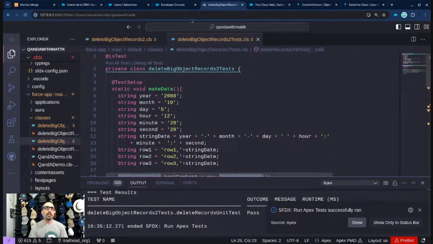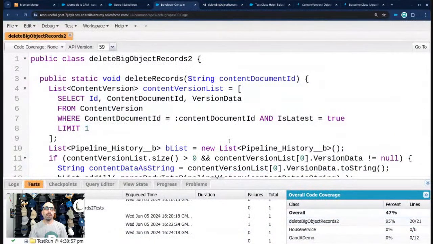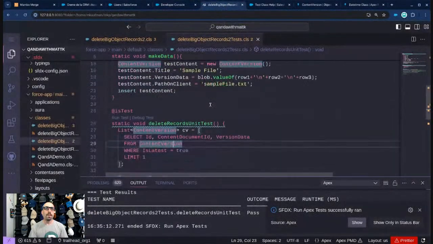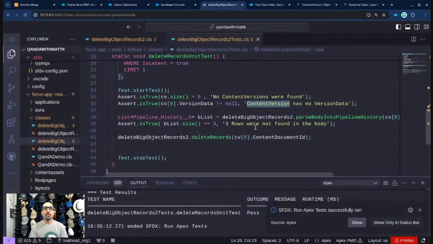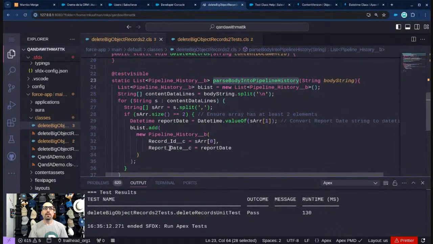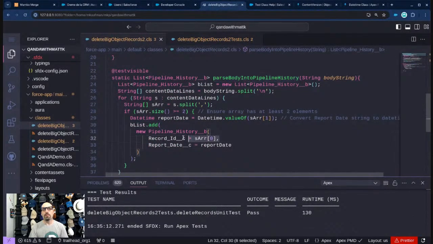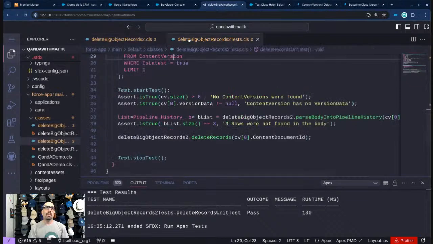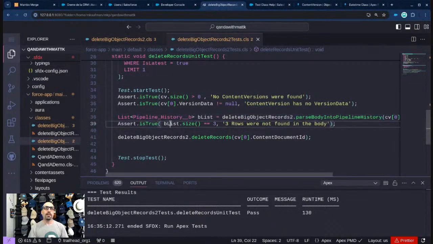It passed, great. If we come back here, still got my 95%. I have a meaningful assertion here that confirms that at least a portion of the code does work properly. That portion is this one here, which does the parsing. If I wanted to, I could even go further and look at the data that is being returned and ensure that the pipeline history in this has the right data. We could do that too. So let's go ahead and do that very quickly.